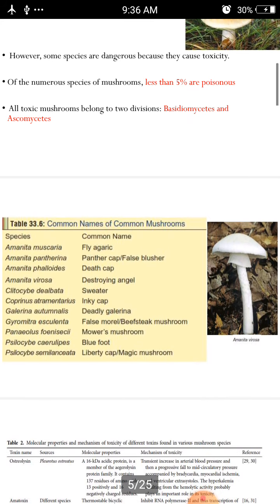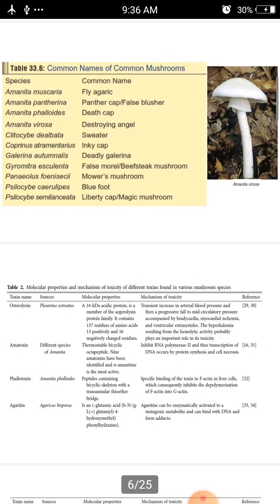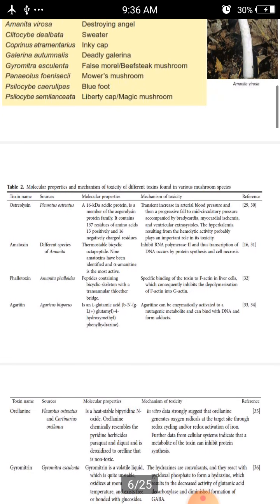These are some of the species and common names we will see in our areas: Amanita muscaria, fly agaric; Amanita pantherina, panther cap; Amanita phalloides, death cap; Amanita virosa, destroying angel; Galerina autumnalis, deadly Galerina; Psilocybe cyanescens, bluefoot.